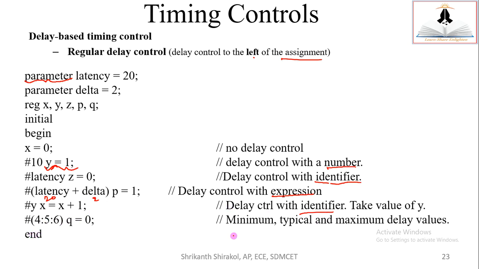Next comes the minimum, typical and maximum delay values. You know that these minimum, typical and maximum values are separated using a colon, whereas rise delay, fall delay and turn off delay are separated using a comma. If I write a comma here and then write the minimum, typical and maximum delays next, that becomes the fall delay. Followed by one more, it will become the turn off delay. Here it is written only one time, so rise delay, fall delay and turn off delay are all the same. The first term of this min, typical and max is the minimum delay, this is the typical delay, and this is the maximum delay. This is how it goes.